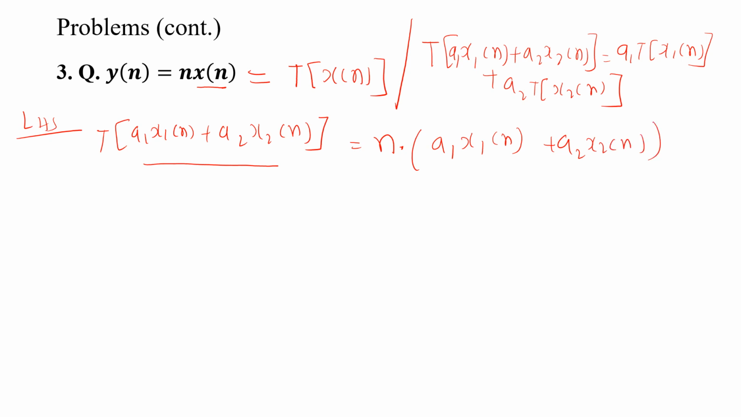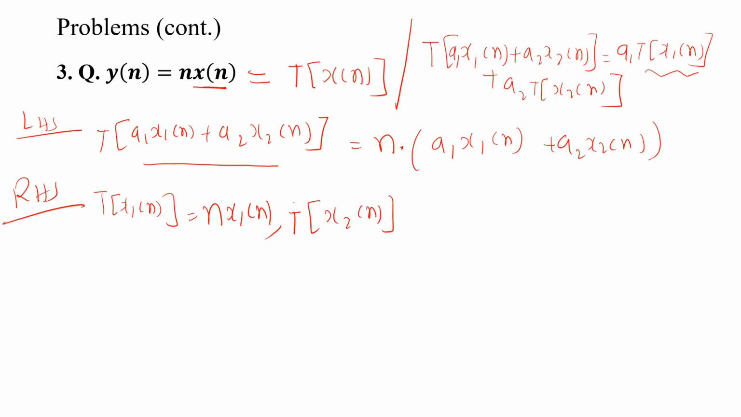Now RHS side. I need T of x1 of n. So T of x1 of n means how much will I get? In place of x of n, I will put x1 of n. So n into x1 of n. So this is T of x1 of n. Similarly, T of x2 of n. In place of x of n, I will put x2 of n, so n into x2 of n. Okay, so what the RHS side says is a1 T of x1 of n plus a2 T of x2 of n.